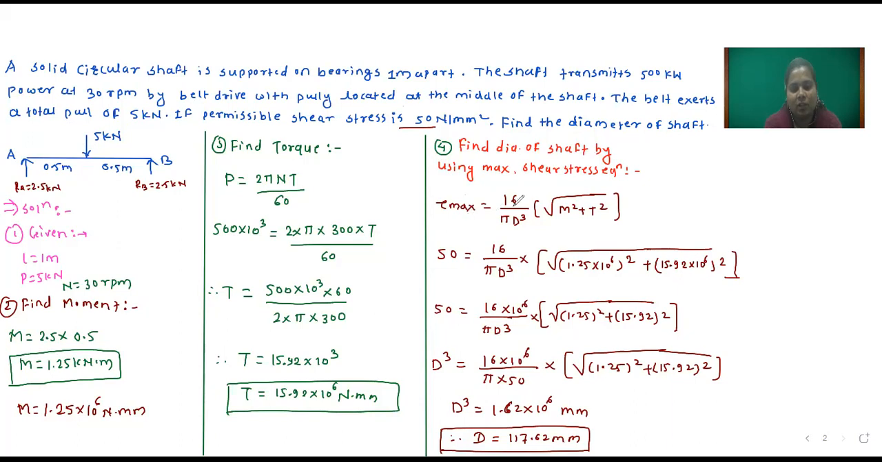So maximum shear stress, which is equal to 16 divided by pi d cube into under root of M square plus T square. M is already calculated, T is calculated. Maximum shear stress is given, and here only diameter of shaft is unknown. So by using this equation, you have to find out the diameter of shaft. Okay, so please write down. Then we will take next example.